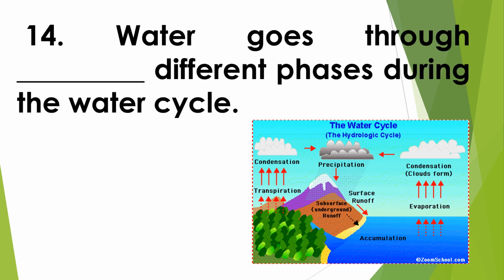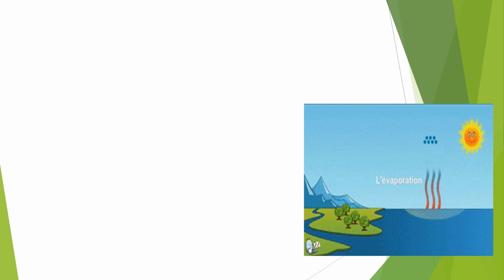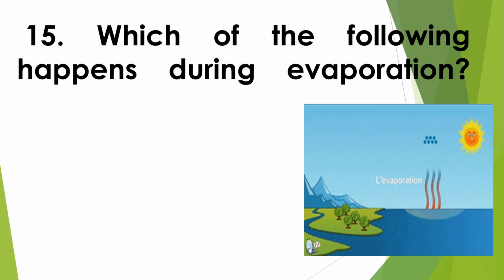water goes through blank different phases during the water cycle. A. 1, B. 2, C. 3, D. 4. How many phases does water go through during the water cycle? It's 4. Okay? Next,